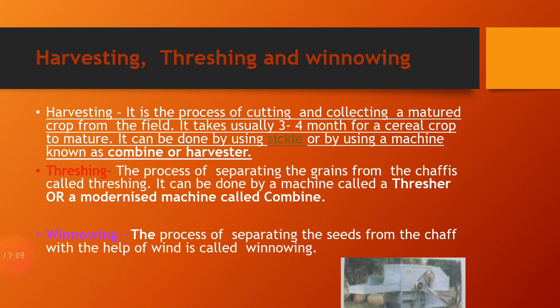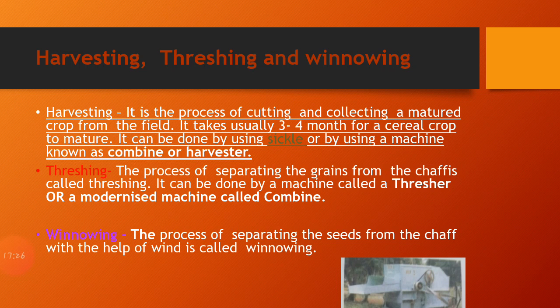It can be done by using a sickle or by using a machine. That machine is commonly known as a combine or harvester. So a combine or harvester is used for the harvesting of the mature crops. By this way we are able to harvest the mature crop. Now the second step is threshing.